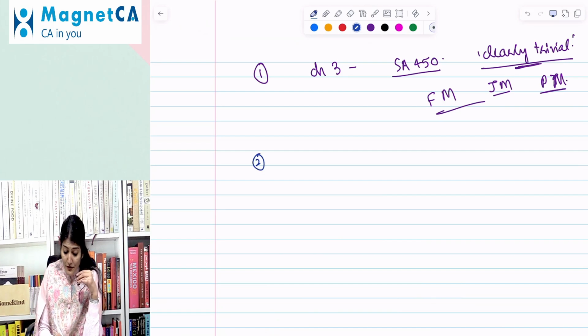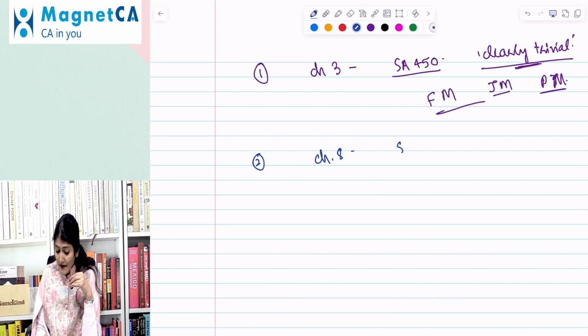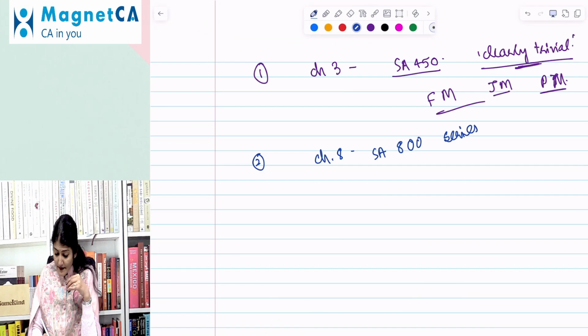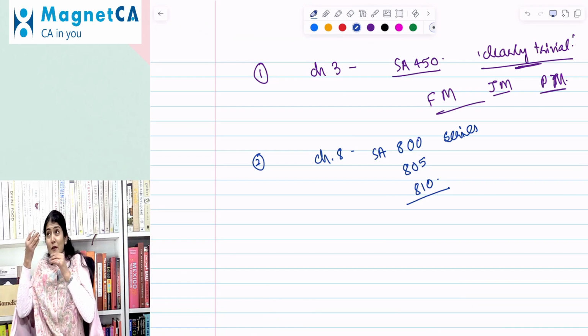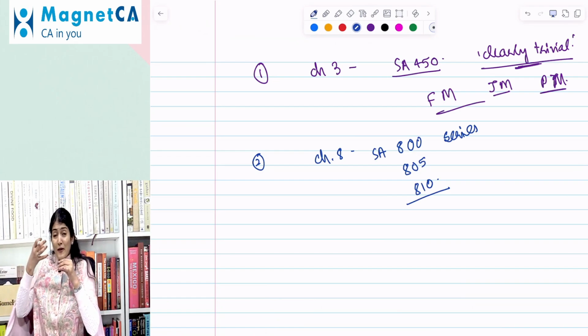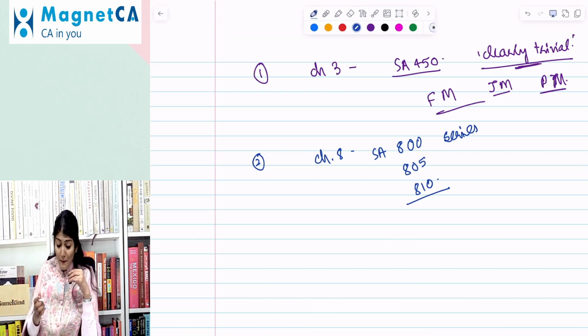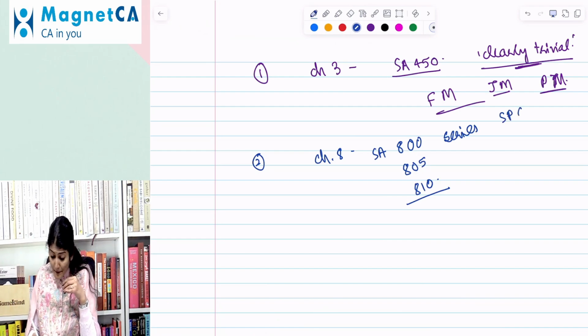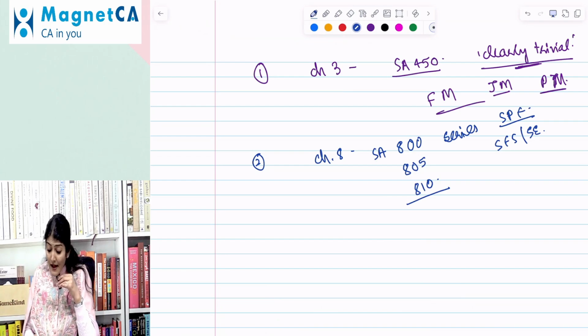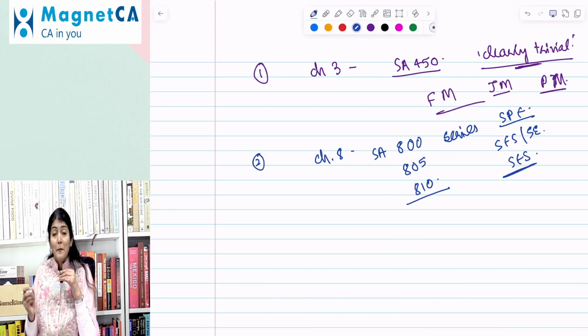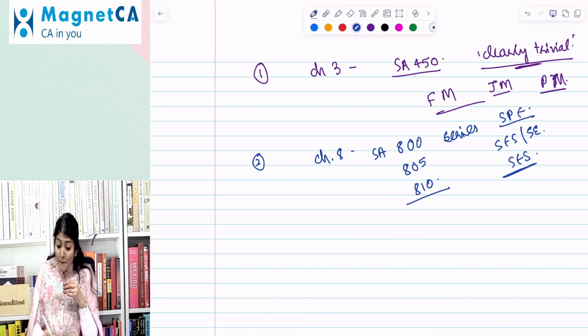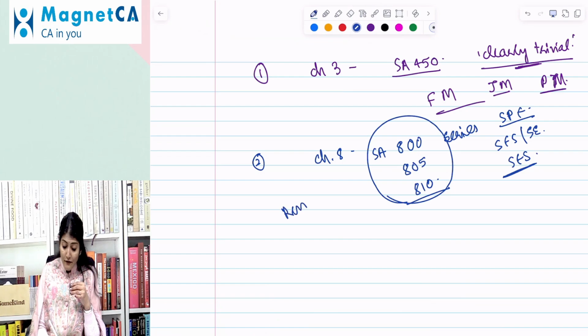Okay. Next, coming to chapter number 8, which is regarding the 800 series. In the 800 series, we have SA 800, 805, and 810. Right, the audit report for special purpose framework, audits of financial statements prepared in accordance with special purpose frameworks, then single financial statement or specific element, account or item of a financial statement, and the engagement to report on summary financial statements. Okay, basically these 3 standards have been revised.